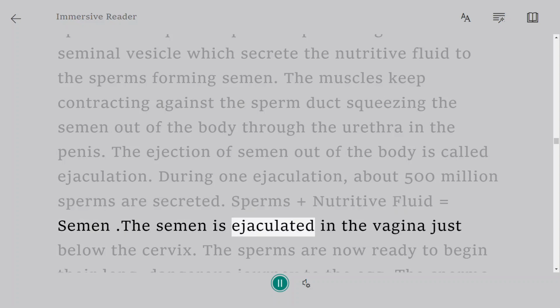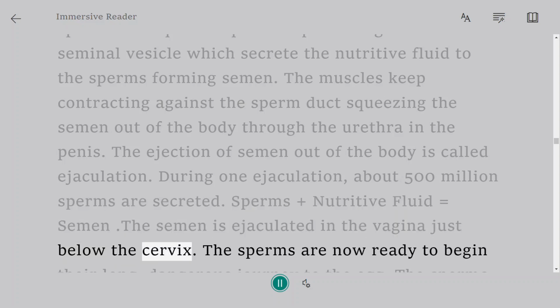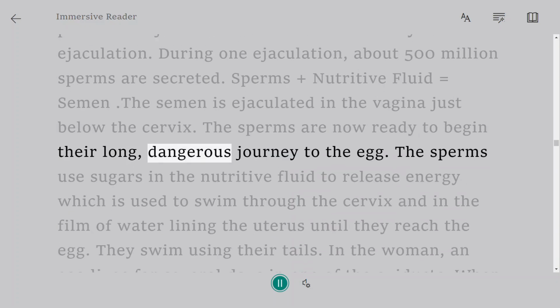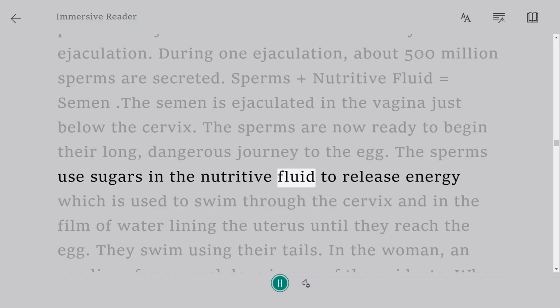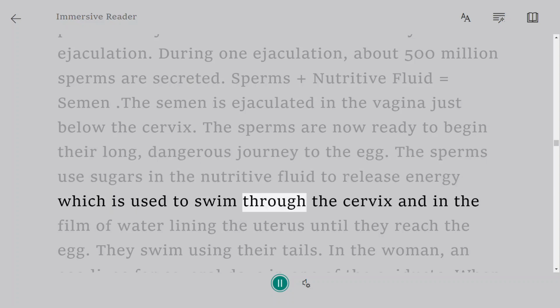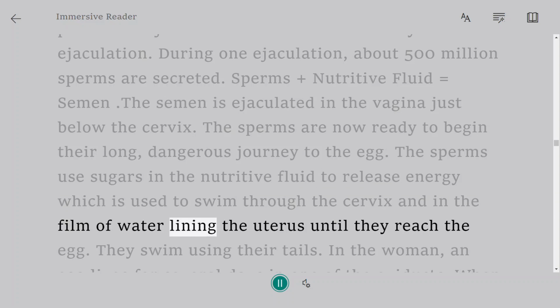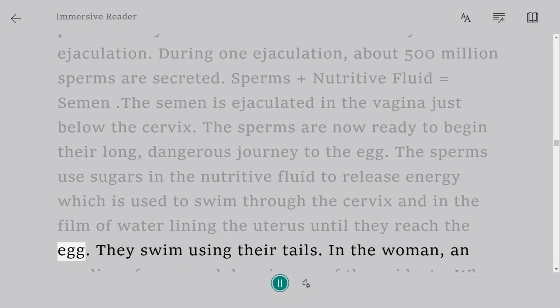The semen is ejaculated in the vagina just below the cervix. The sperms are now ready to begin their long, dangerous journey to the egg. The sperms use sugars in the nutritive fluid to release energy which is used to swim through the cervix and in the film of water lining the uterus until they reach the egg. They swim using their tails.